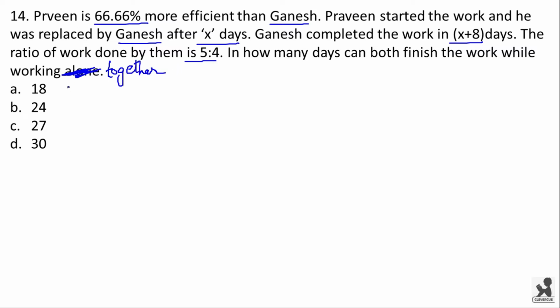Here in this question, it is given that Praveen is 66.66% more efficient than Ganesh. Here, the ratio of efficiency of Praveen and Ganesh is given indirectly. See, if we convert 66.66% into a fraction, it will be 2 by 3. Now, the efficiency ratio of Praveen and Ganesh will be: efficiency of Ganesh is 3 units and efficiency of Praveen will be 3 plus 2, that is 5 is to 3. Here it is given 66.66% more efficient than Ganesh. So it will be 5 is to 3.